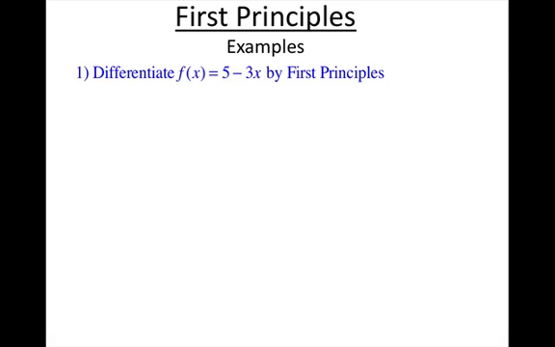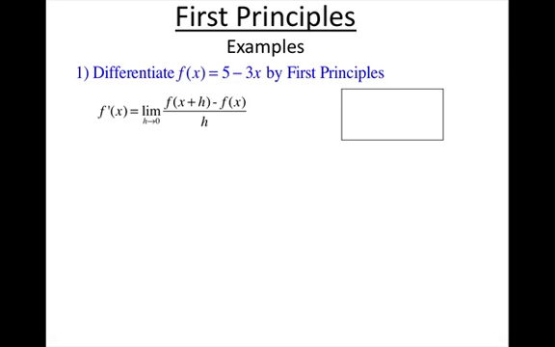First example. Differentiate f of x equals 5 minus 3x by first principles. Alright, first things first. We write out our formula, which by now you should hopefully be remembering. F dash x equals the limit as h approaches 0 of f of x plus h minus f of x all on h. Remember, the next thing I ask is please do your chopping board on the side. It'll make it a lot easier for you.